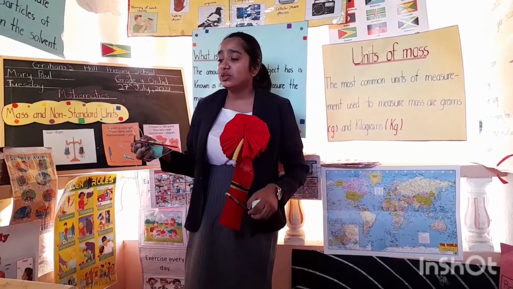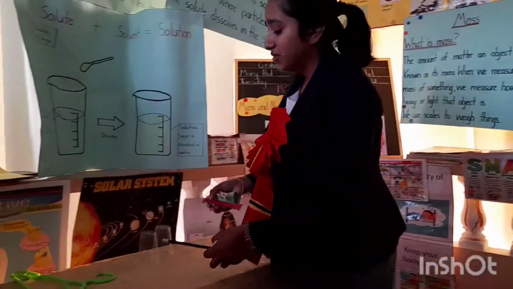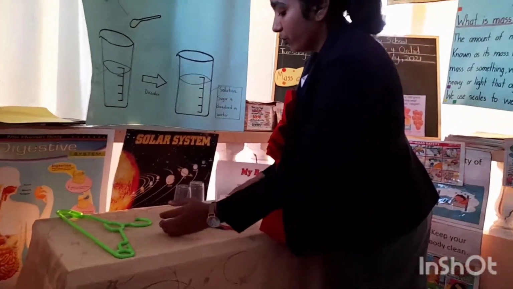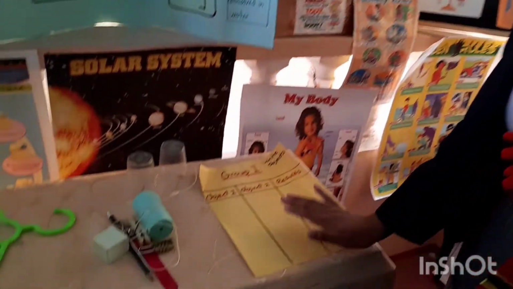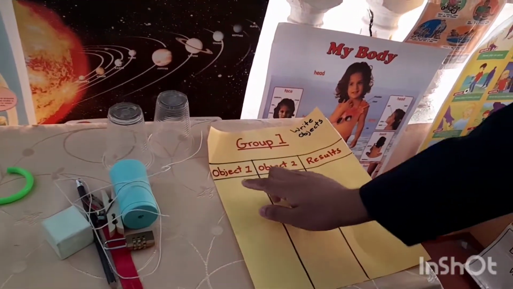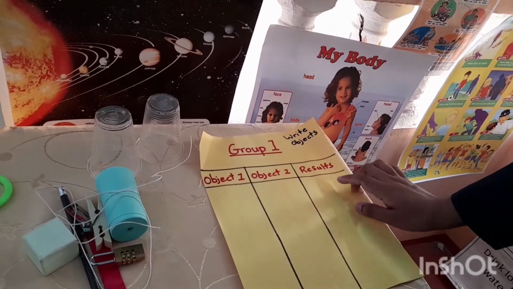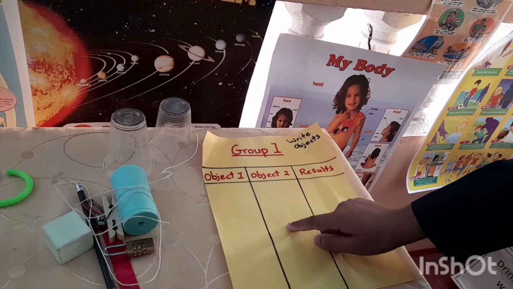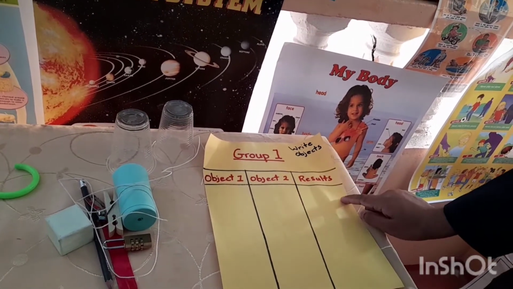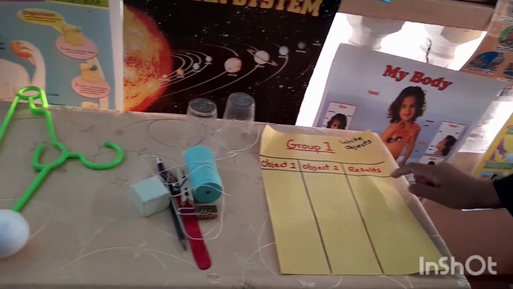Boys and girls, now teacher is going to come and place the materials inside of your groups. Okay class, coming to group 1. Now group 1, you are tasked with object 1, object 2 and your results. So you are going to write your object 1, object 2 and then you're going to write your results after you would have measured using the improvised scale.